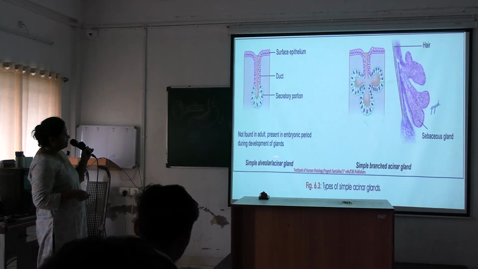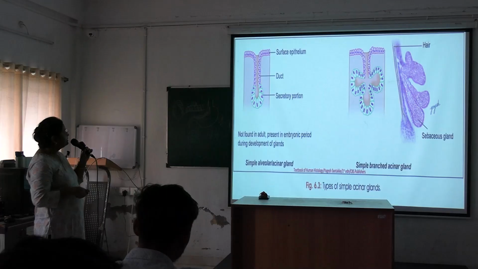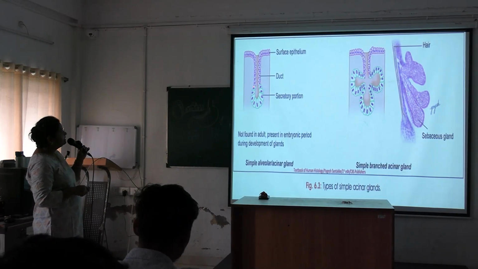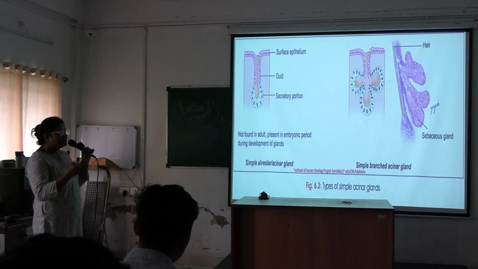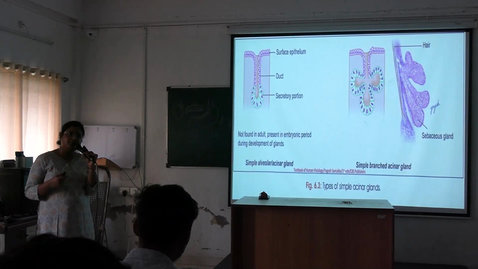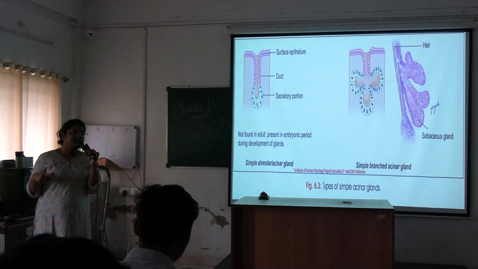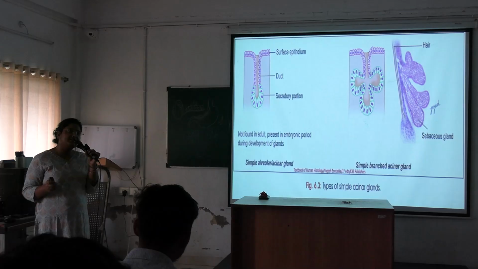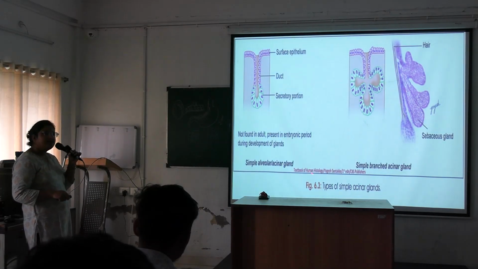So now these are the different types of simple acinar glands. See here, from the surface epithelium there is the duct, and this is the secretory portion. In this secretory portion, cells are arranged in a pattern known as acinus. If it is arranged in an oval or circular pattern, it is known as acinus. In a tubular pattern, it will be a tubular gland. So this is a simple alveolar or acinar gland.